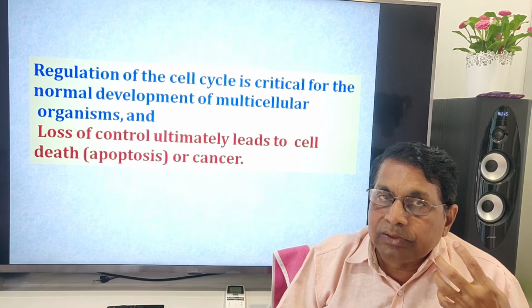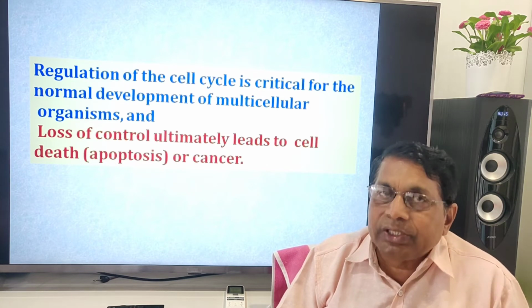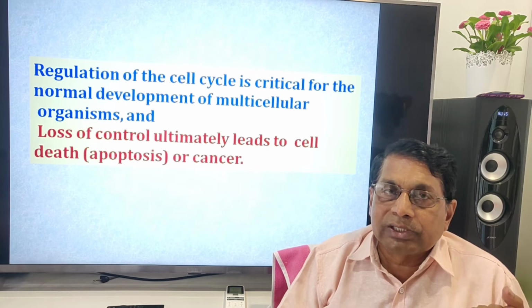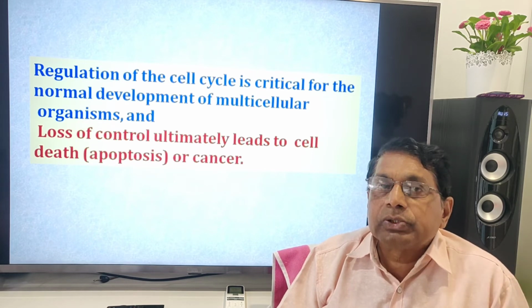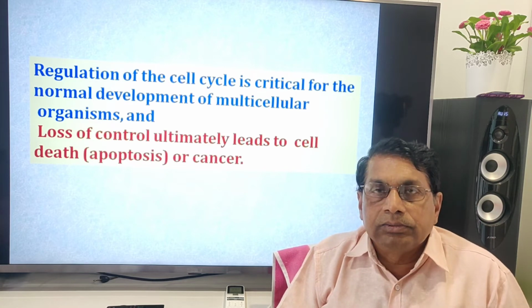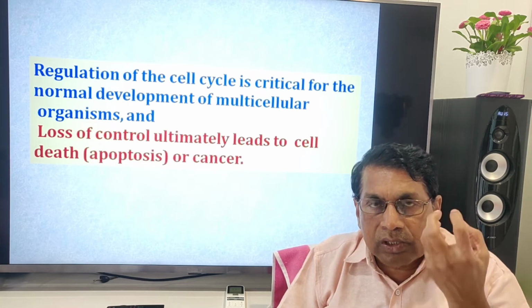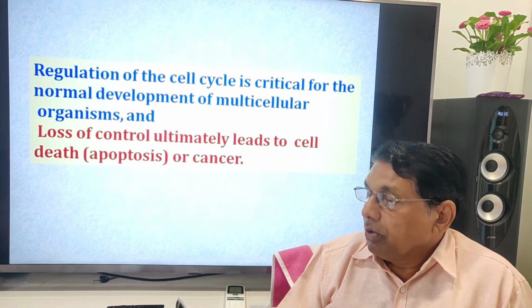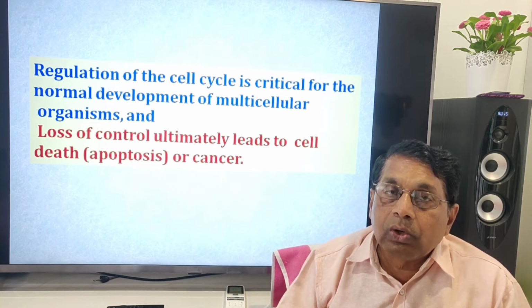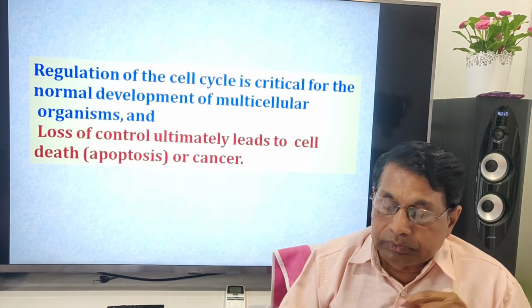The cell commits suicide in one way. Instead of going with mistakes into the cell cycle, it commits suicide. There will be certain signals to kill the cell that make the cell commit suicide. Or cancer, the cell divisions go unregulated.